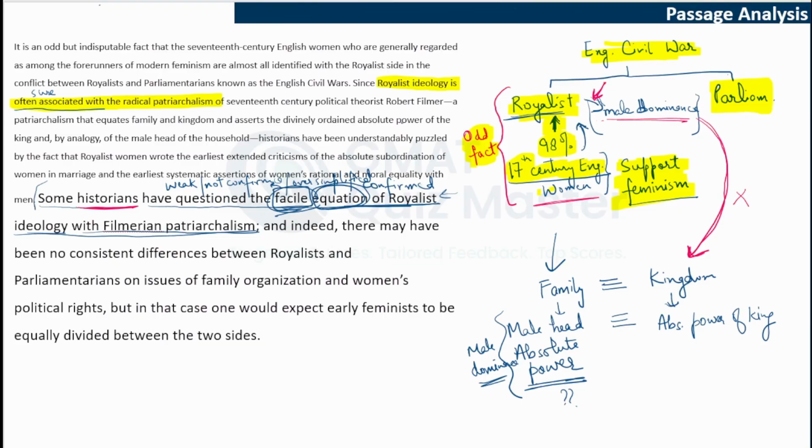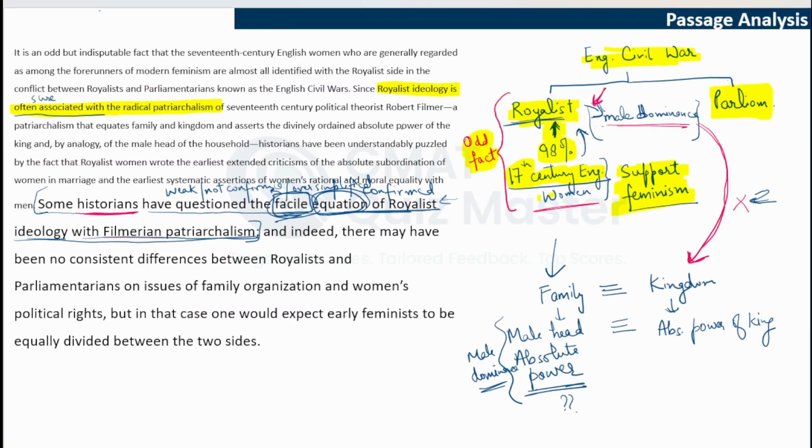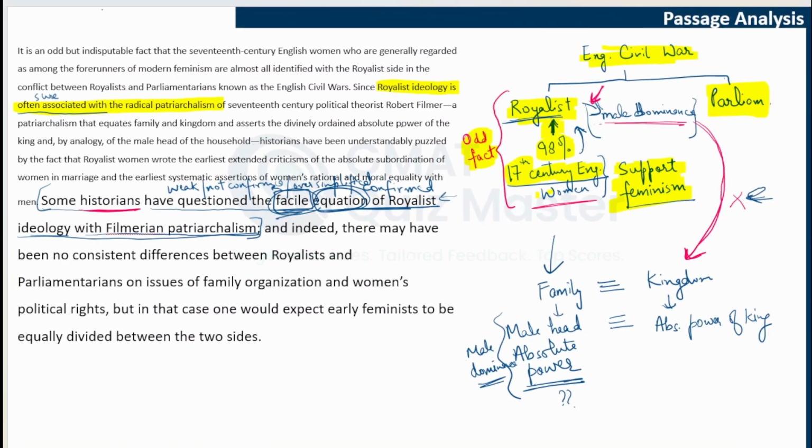Now, okay, so this is what some historians are doing. They are saying that maybe this relationship did not exist. This equation is incorrect. We should not be associating royalist ideology with male patriarchalism. It was not actually happening. And indeed, there may have been no consistent differences between royalists and parliamentarians on issues of family organization and women's political rights. Now, who is saying this? This is something that some historians are saying.